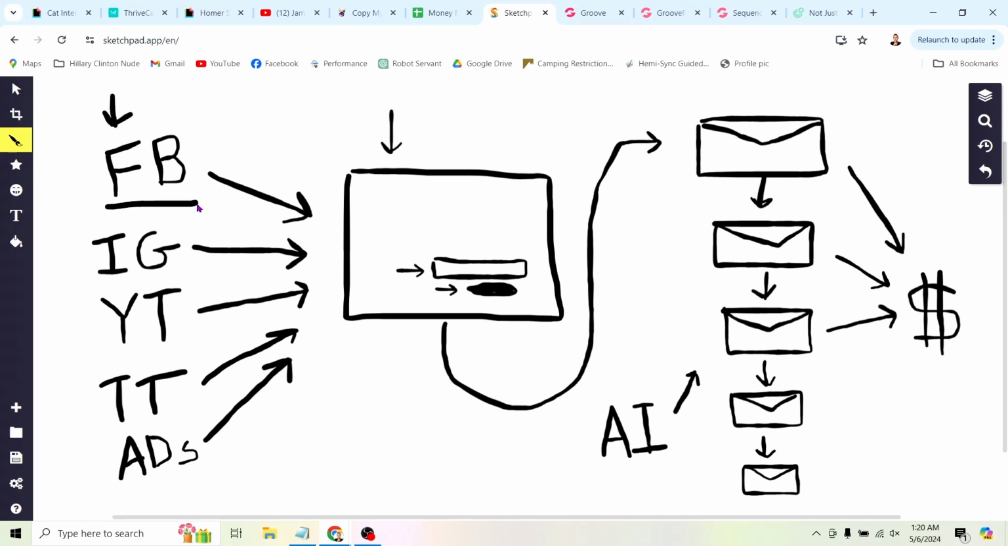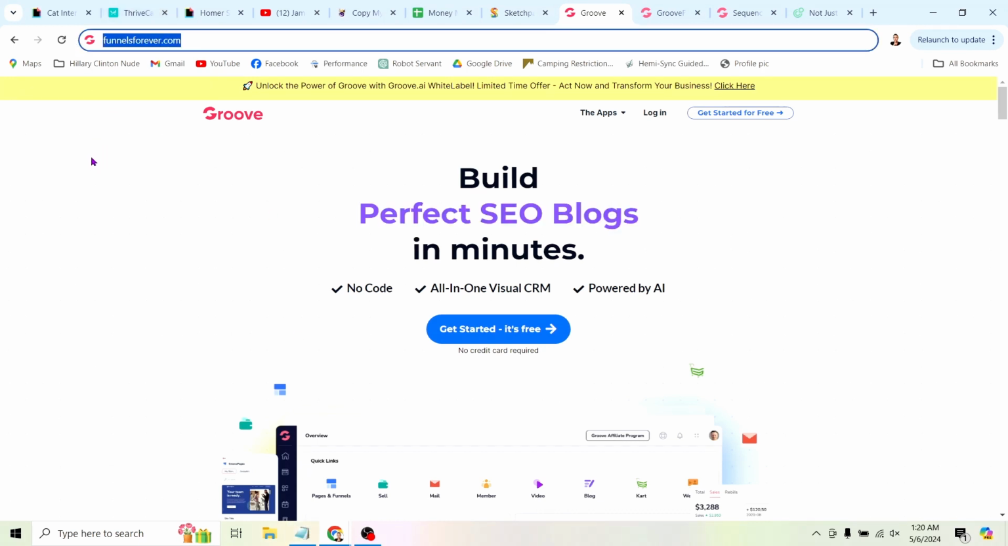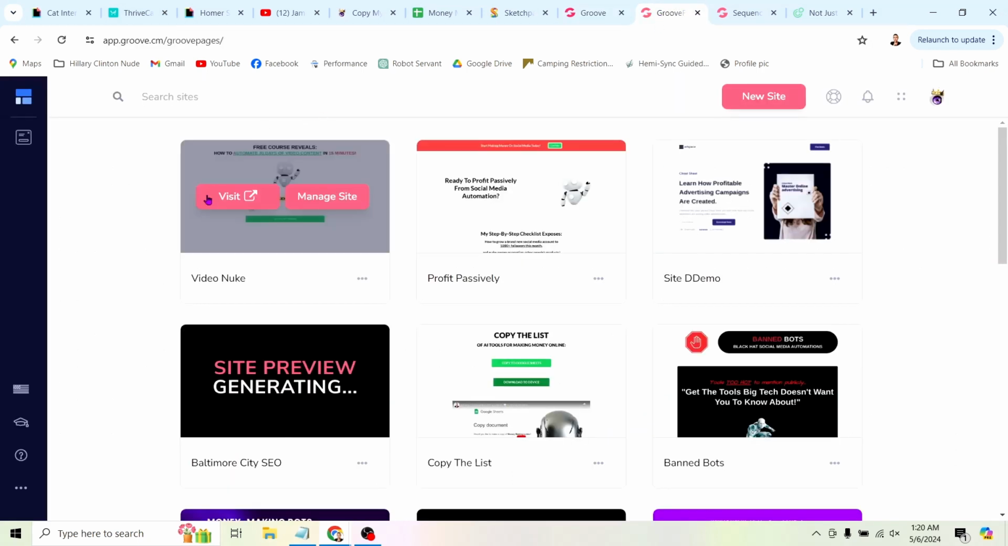You can do this with Facebook or Instagram or YouTube or TikTok, or you can even just run ads if you have the money to do that. But anyways, we send the traffic in to this opt-in page. Then we start a sequence of AI generated emails that sell our products. So this is super easy to do. Like I said, all you have to do is head to funnelsforever.com and grab this tool. You can get started with it for free. And then what you're going to want to do is set up a landing page.